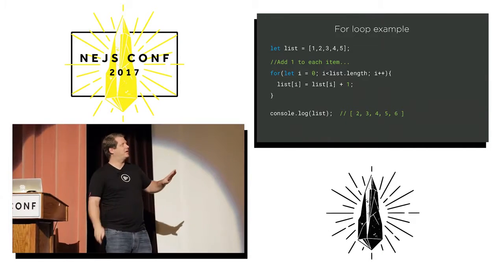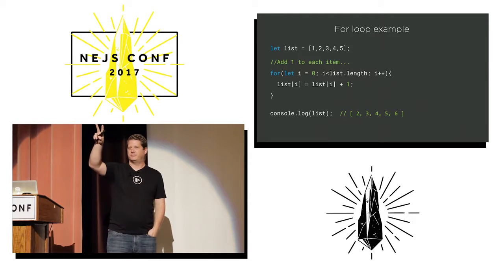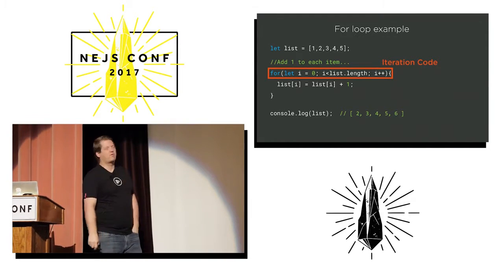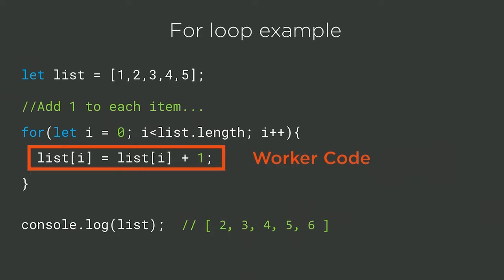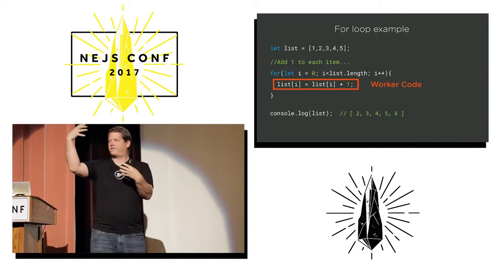The idea here is you've got 2 things you're trying to pay attention to: the iteration code, which governs the iteration over my array, and the code that governs what I'm doing with my array. I've got these 2 things that are very tightly coupled: iteration code and worker code.